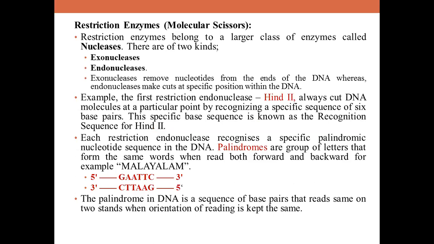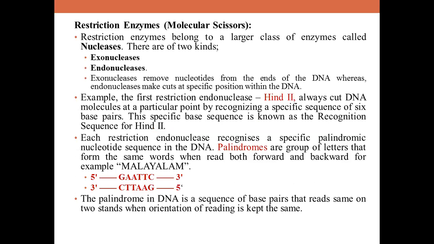So, for the first restriction endonuclease discovery, if you want to read, we have to go back to the year 1963. In 1963, two enzymes responsible for restricting the growth of bacteriophages in E. coli were first isolated. One of these enzymes was responsible for adding methyl groups to the DNA, while the other was responsible for cutting the DNA.